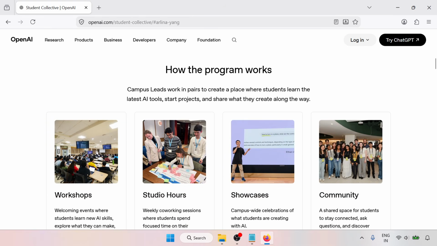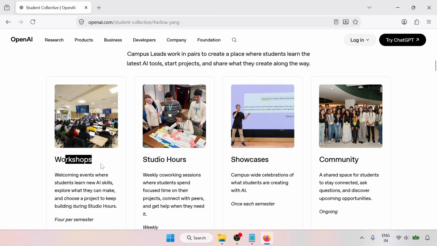How the program works: there are workshop and studio hours, showcase, and community.